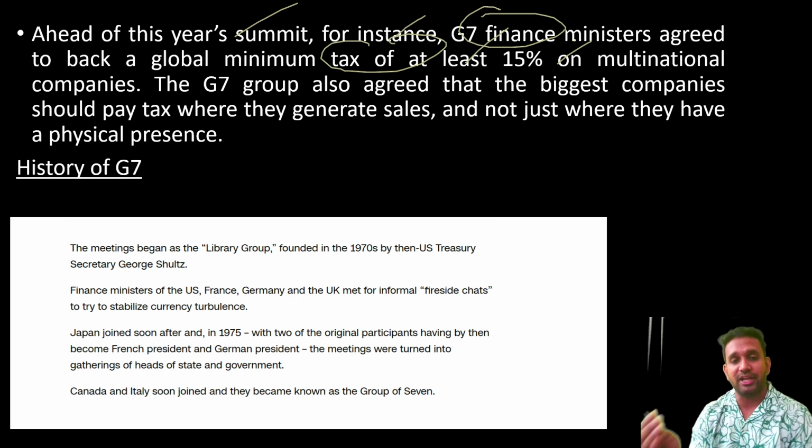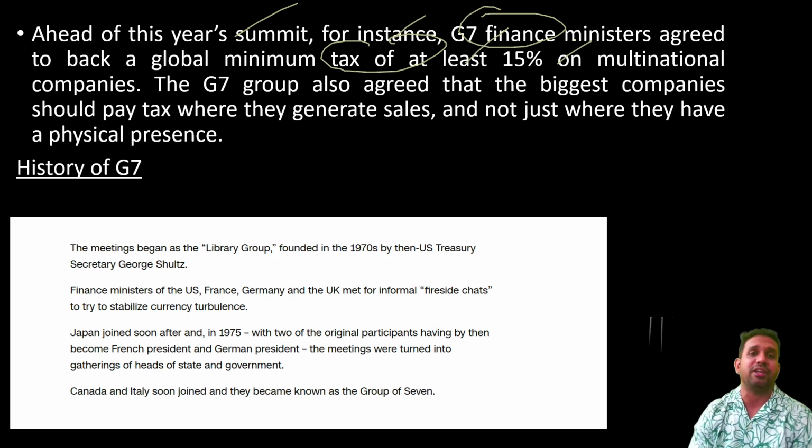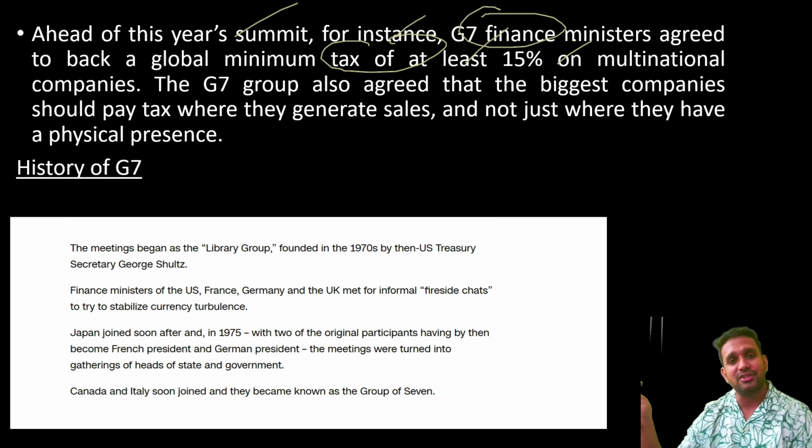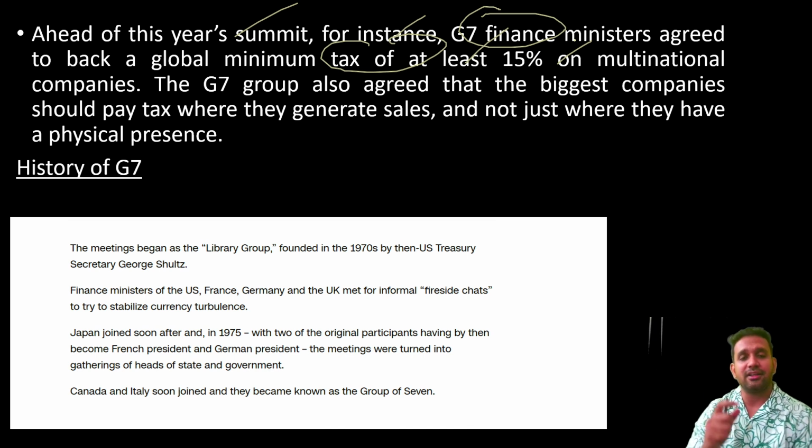These countries are saying that you have developed because of our resources. The USA may be saying this to companies doing foreign direct investment from their own country. The UK is saying the same thing, that you are where you are today because of the various helps that we have given to you. Now you are going and establishing your companies in other countries and not paying tax. This is not at all fair. So that's why all the G7 countries are talking about every company paying some global minimum tax on the total sales that they do in other countries. It is going to be a huge impact on private companies, but let us see what happens.